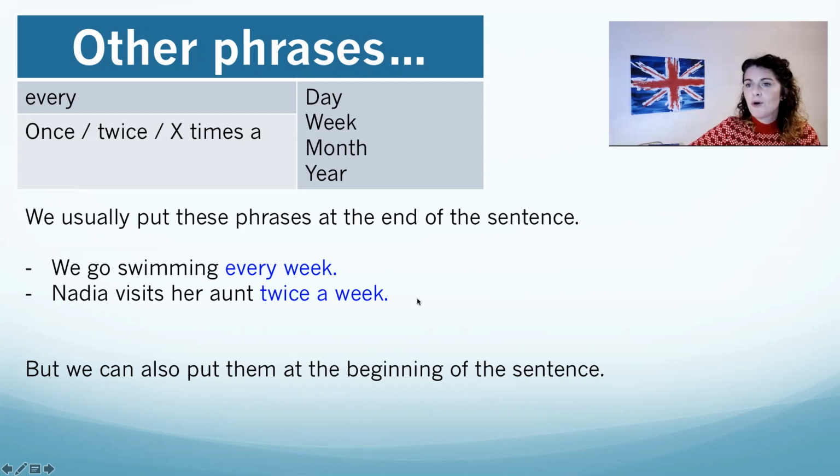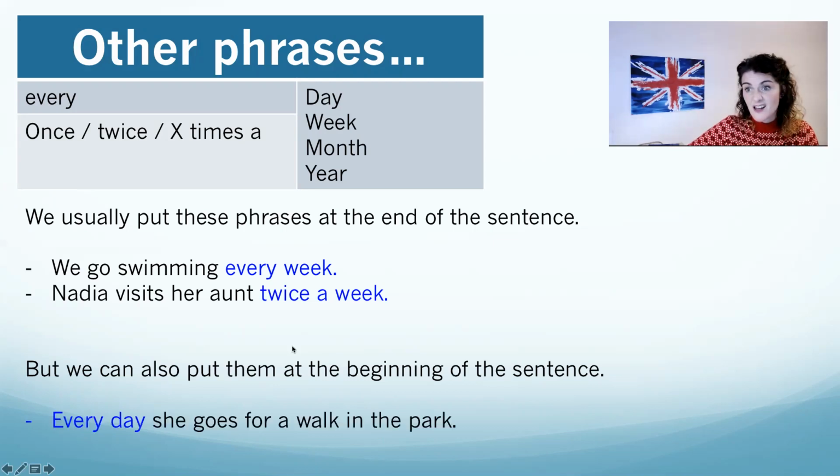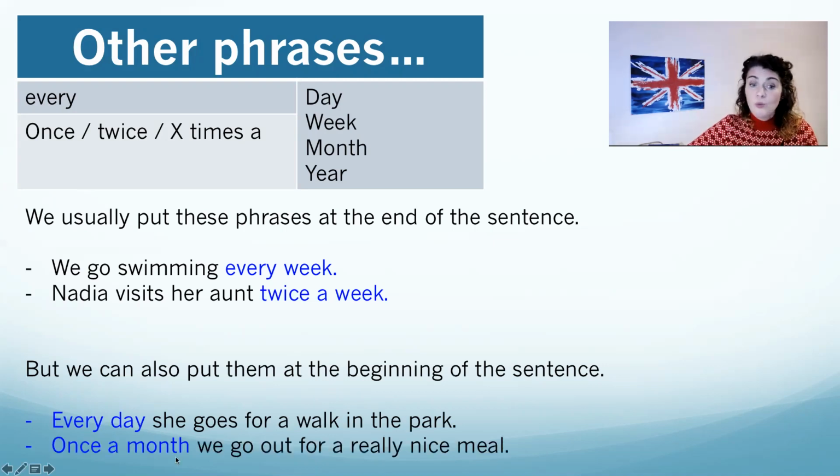It is also possible, sometimes, occasionally, we can also put them at the beginning of the sentence. For example, every day she goes for a walk in the park. Well done. Or once a month, we go out for a really nice meal.